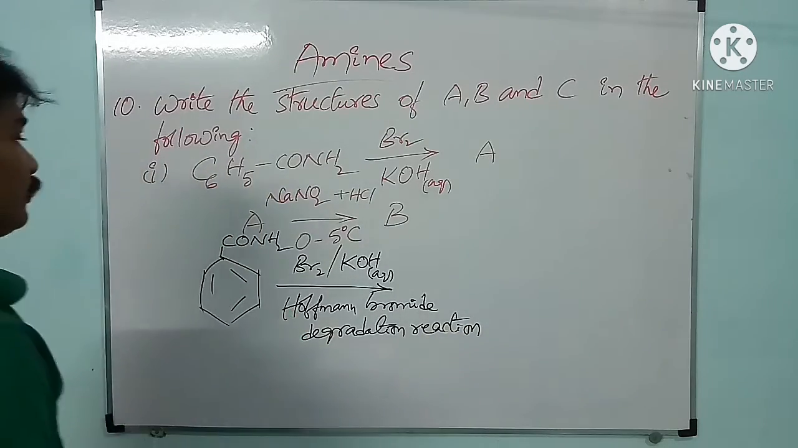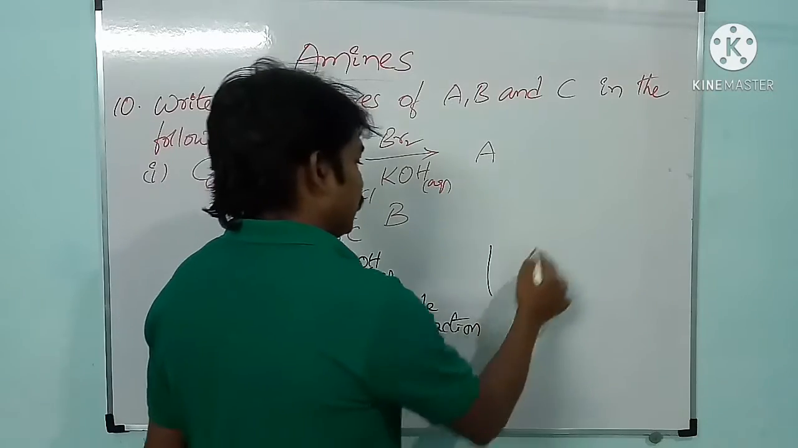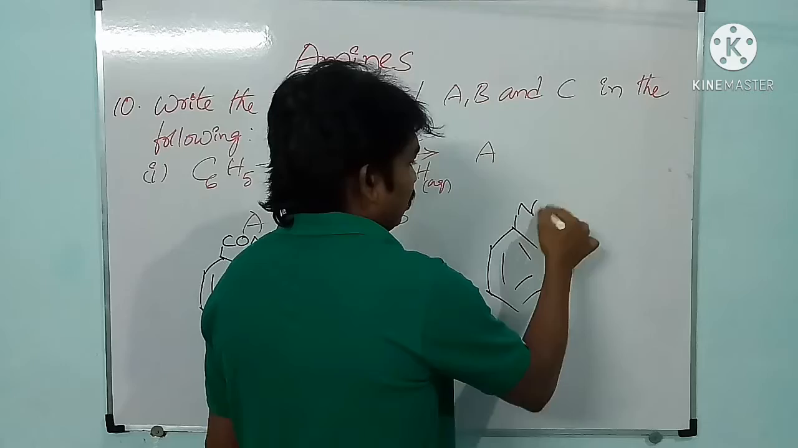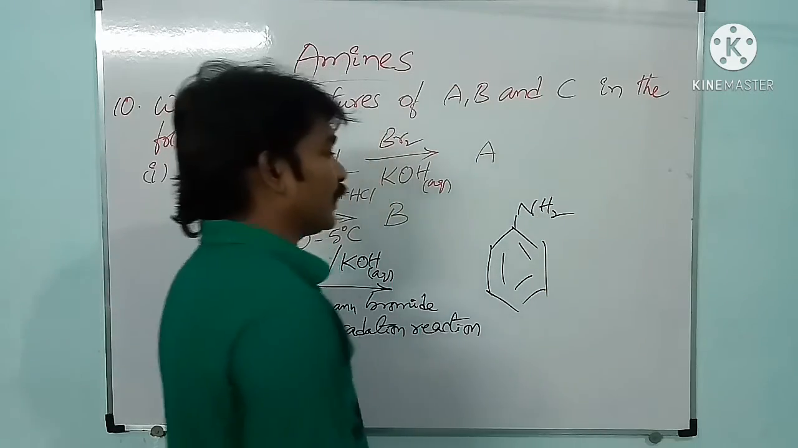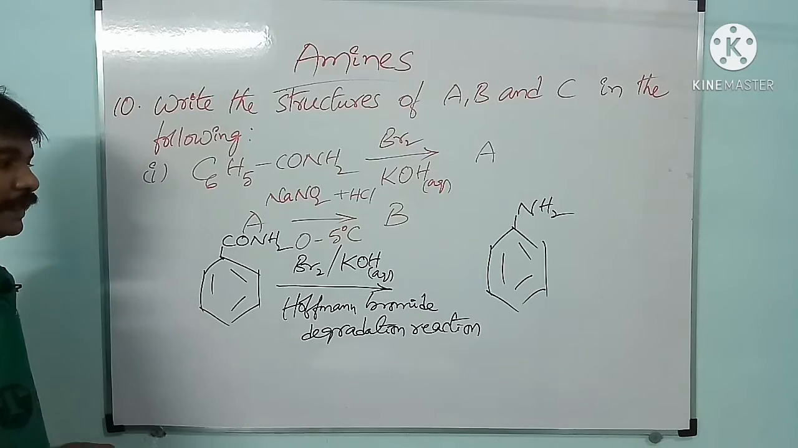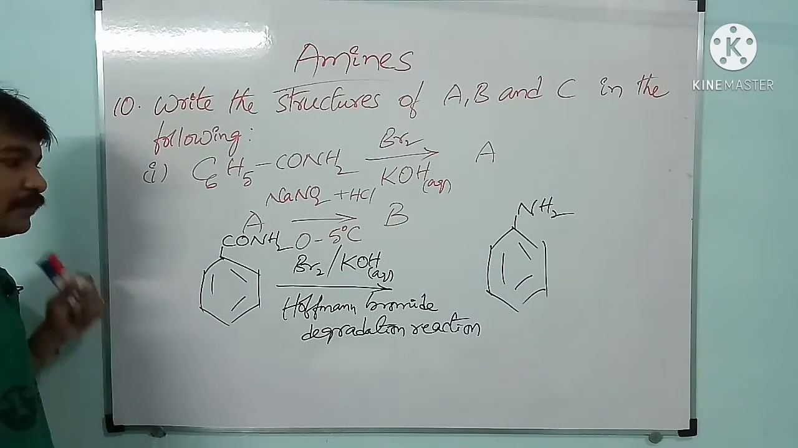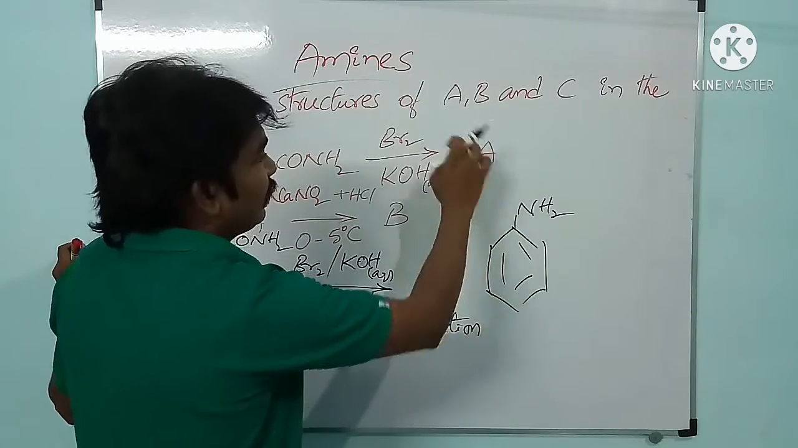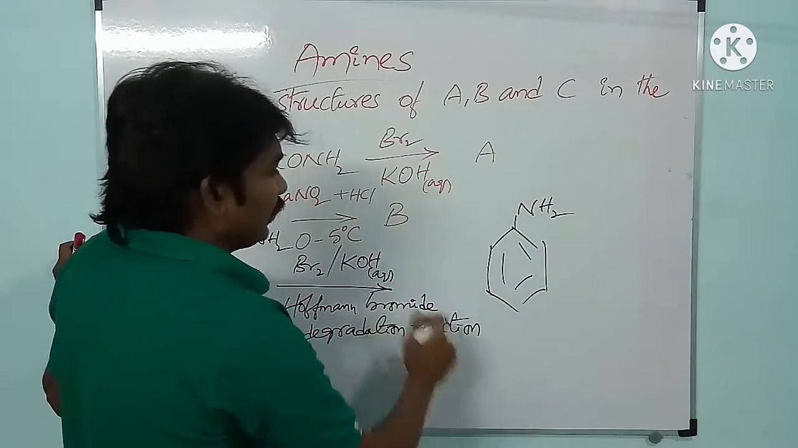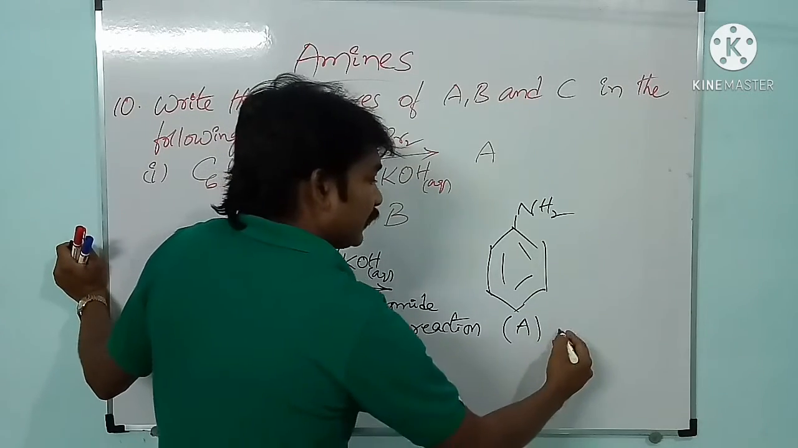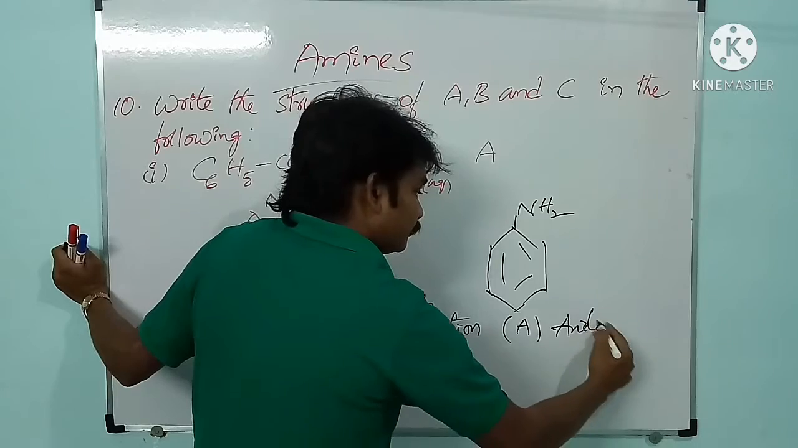As a result we will get aniline. Of course, in addition to aniline we will get carbonates and KBr, and water molecules also will form, but I am not focusing on that one, because here they are asking only A and B. What is A here? A is nothing but aniline.